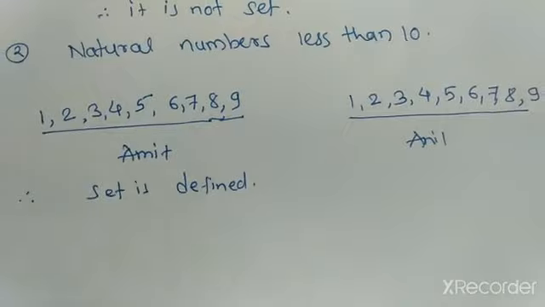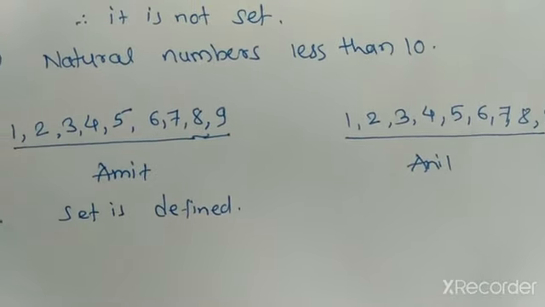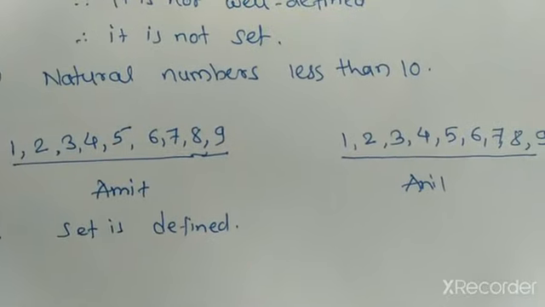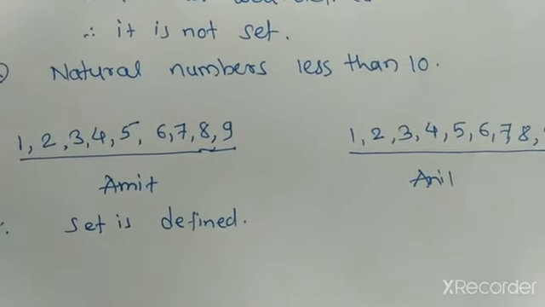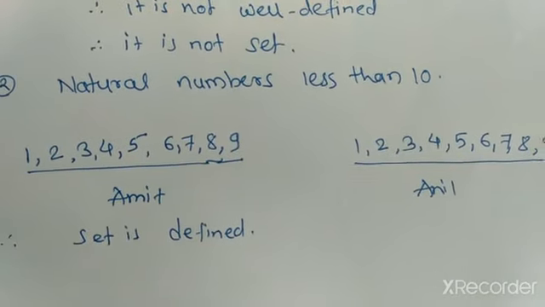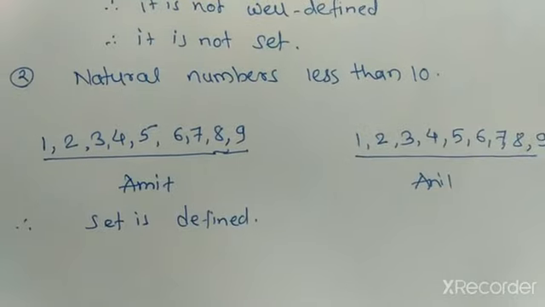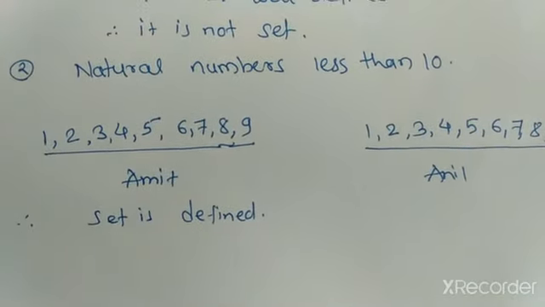A set is represented in curly brackets, and the elements in curly brackets are separated by commas, and the notation of a set is always a capital letter.